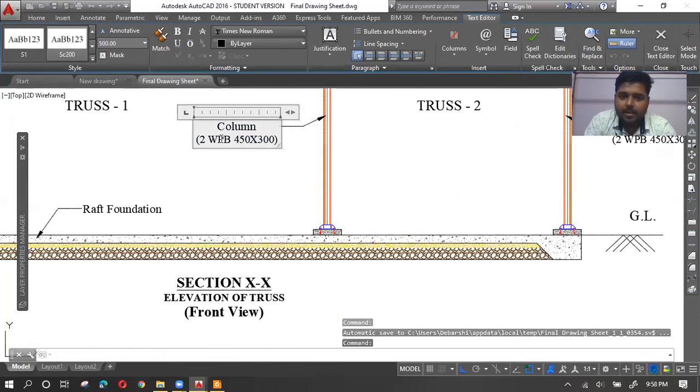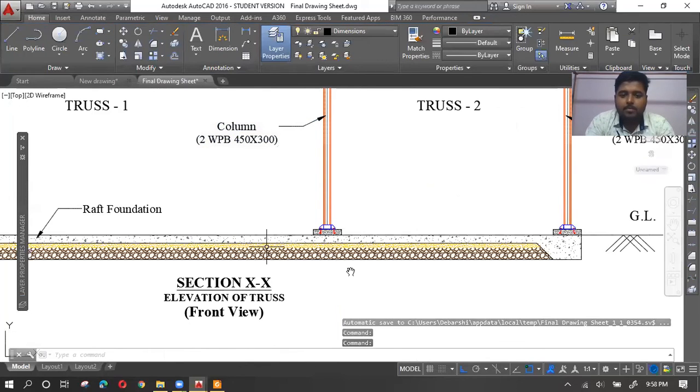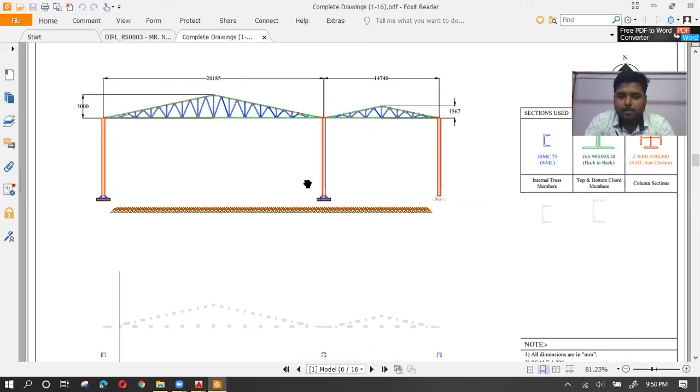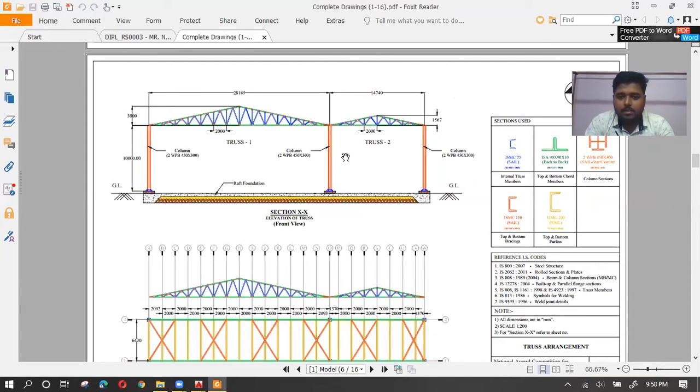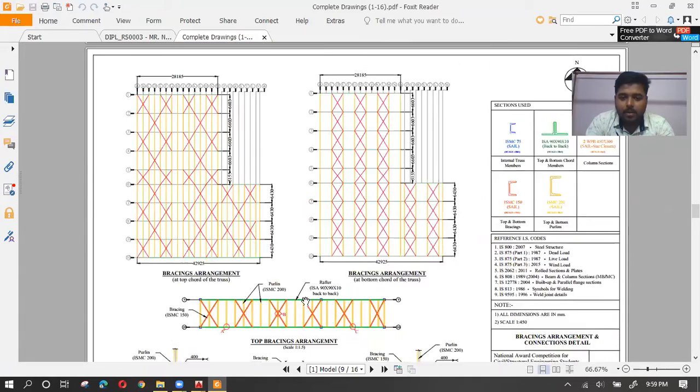This is 500. Because this is a PDF, this was printed exactly how it is showing on A3. It is printed exactly the same. So you can see within an A3 sheet, it is showing something like this. And in AutoCAD, the text height is 500. Now let me show you another example of a different drawing.